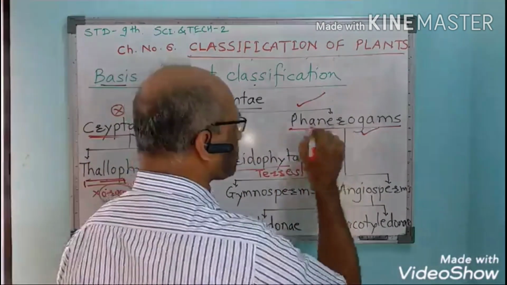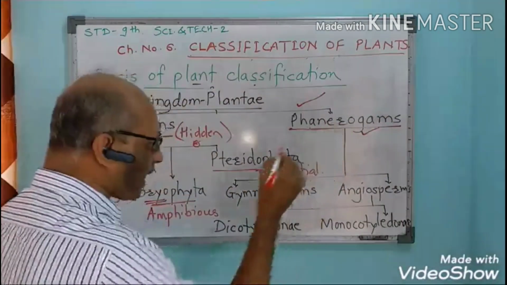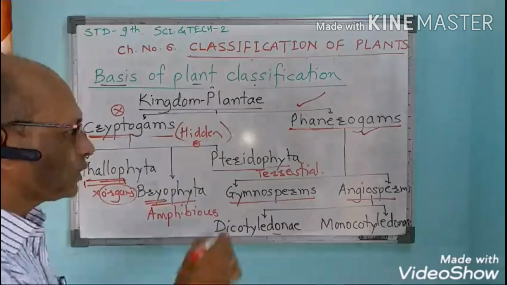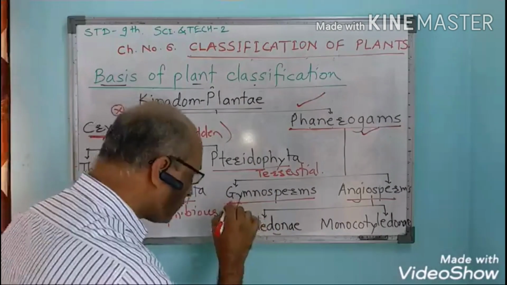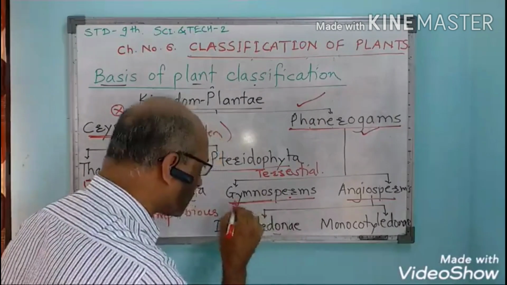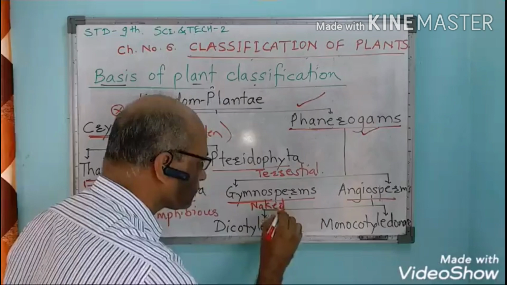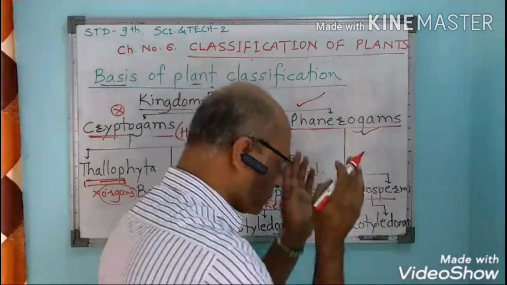And the next subkingdom is phanerogams. Now this phanerogams is divided into two groups: gymnosperms and angiosperms. Gymnos means naked, that is, the seeds are naked. And angios means covering.